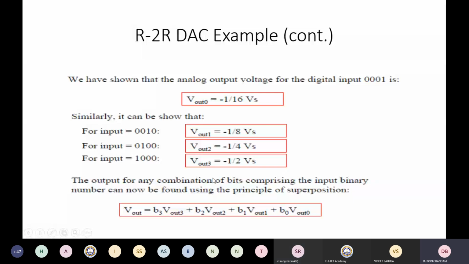The output for any combination of the bits comprising the input binary number can now be found using the principle of superposition. So you have V out equals B3 V out 3 plus B2 V out 2 plus B1 V out 1 plus B0 V out 0. So depending upon your digital signal, B3, B2, B1, B0, B3 being MSB and B0 being LSB, this is the output that you get. So for a given digital input, you get a corresponding analog output.